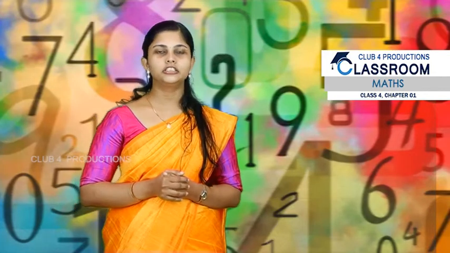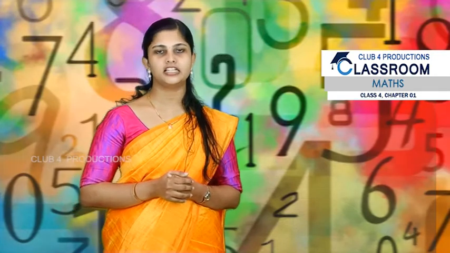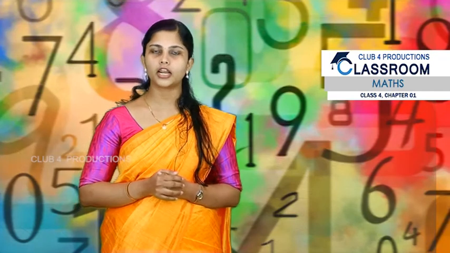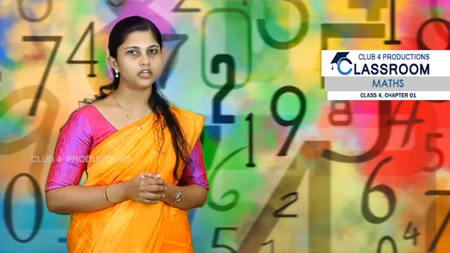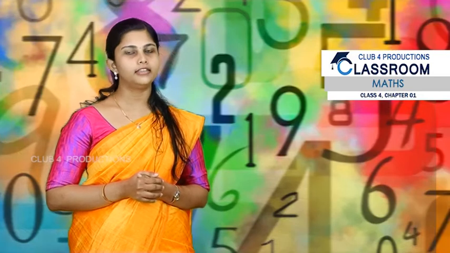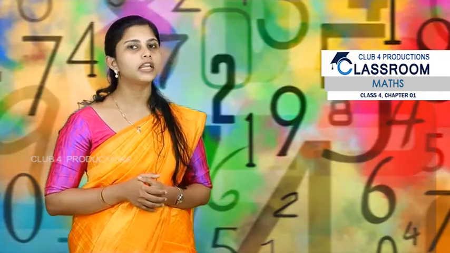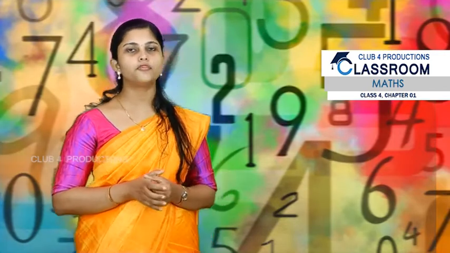So let us learn as continuation for the previous class. For this class we can learn how to write 1000 as a sum of three numbers. In the previous class we have learned how to write 1000 as sum of two numbers, and in this class we are going to learn how to write 1000 as sum of three numbers. So how will you write 1000 as sum of three numbers?